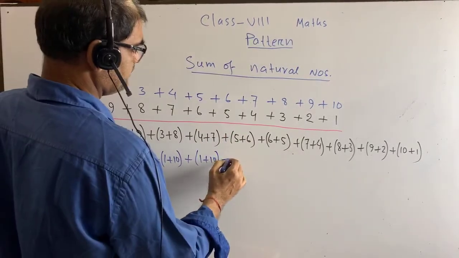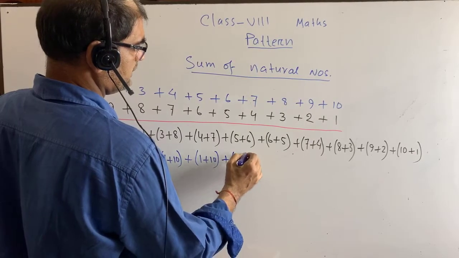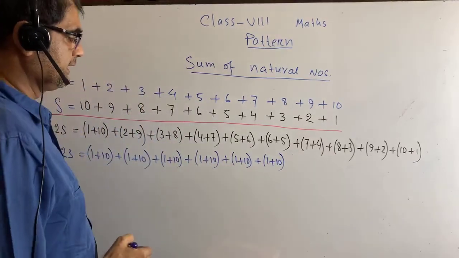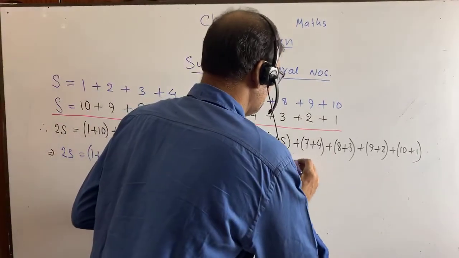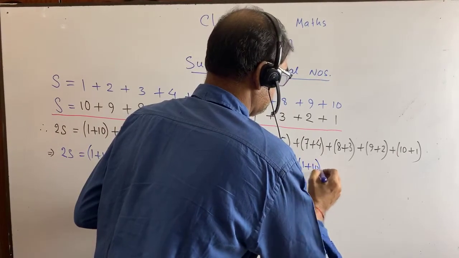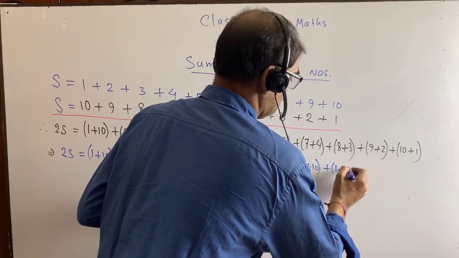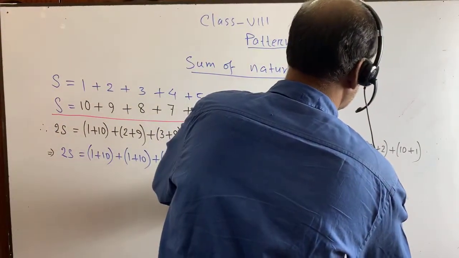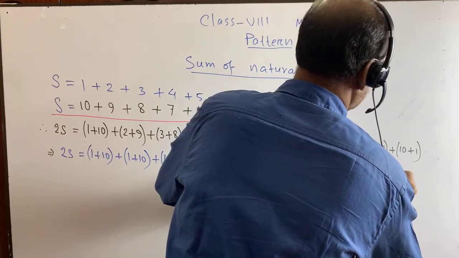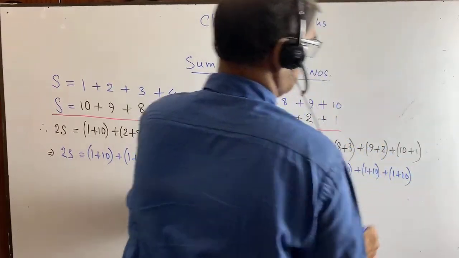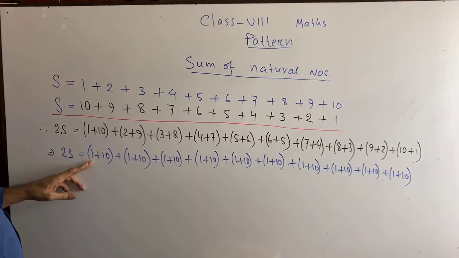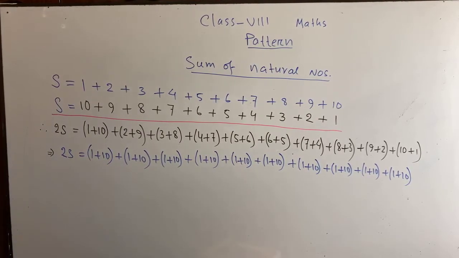You see this one can be written 1 plus 10. Everywhere we are getting 1 plus 10. This is also 1 plus 10. Okay. Now this is also 1 plus 10, and this is again also 1 plus 10. Okay. How many 1 plus 10? I mean a pair of 1 plus 10. You see 1 and 10. How many 1 plus 10 we have got here?